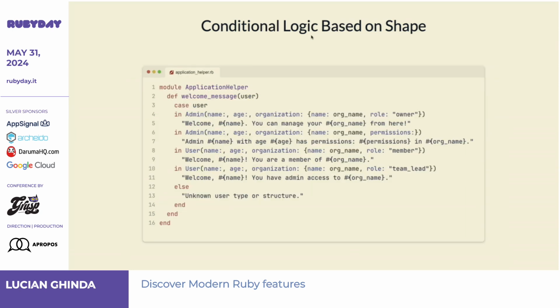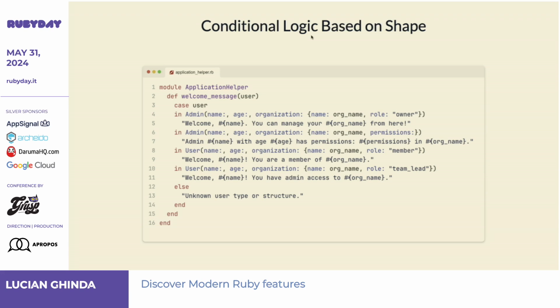I can display a message to the person that is logged in by matching against that structure. So if it's an admin with a role owner, do something. If it has permission, do something else. If it's a user with a role member, do something. If it's a team lead, do something else, right? And again, a simple thing.